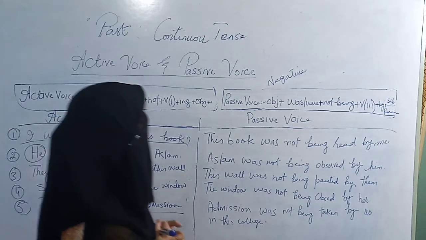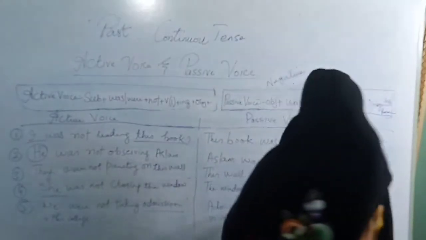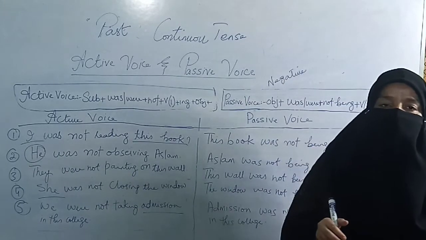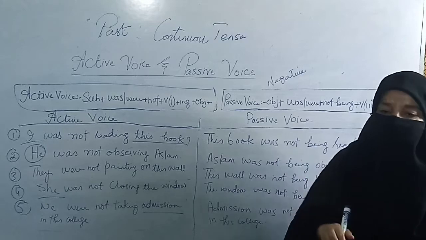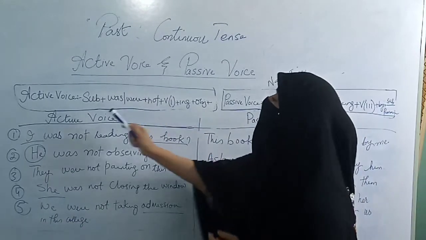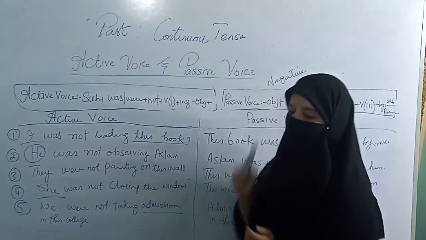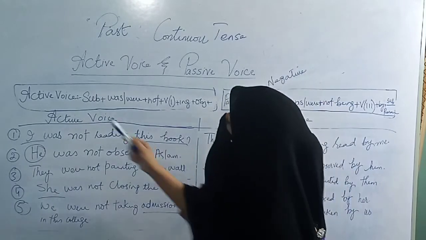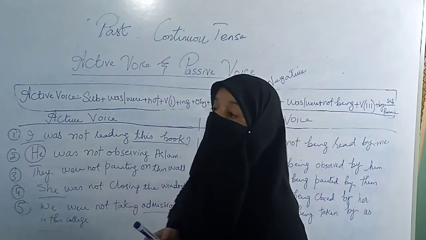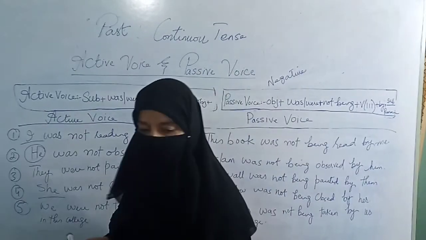So I hope you understood past continuous tense, how I have converted active voice sentences into passive voice sentences. I have written both formulas of the active voice and passive voice. As I have told you earlier, active voice formula means the formula of simple tenses.